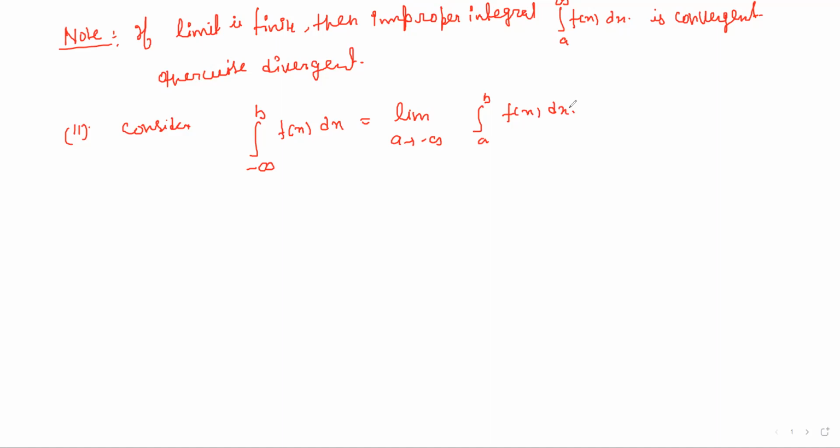Let us show one example like that. Test the convergence of the integral.